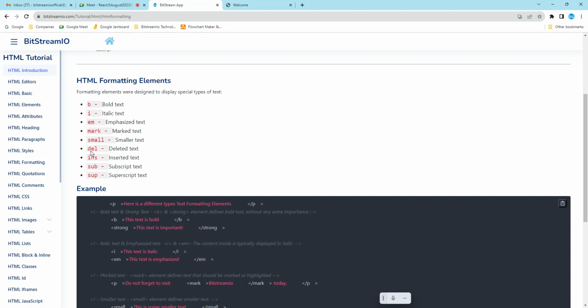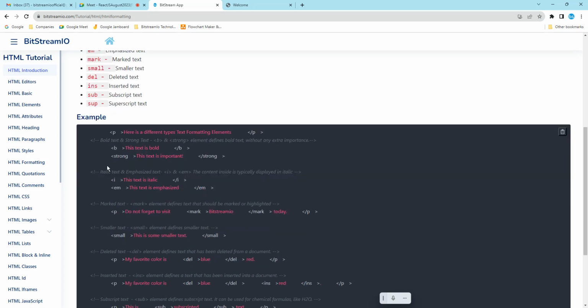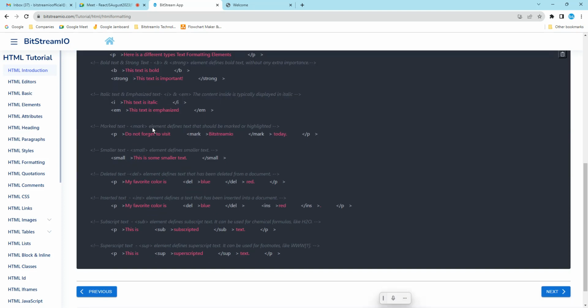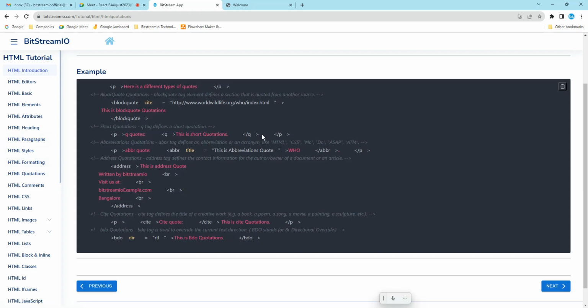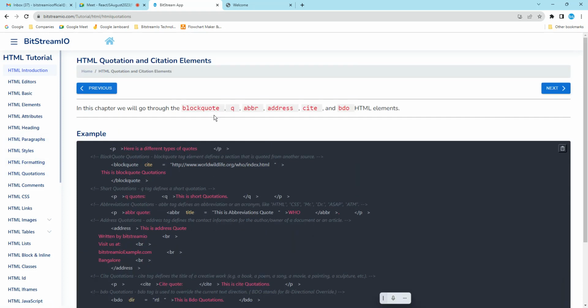The small, delete, insert, you just practice. All the examples are here. You just practice it. I just gave an example. So this is text formatting: bold, italic, emphasize, mark, small. Okay. So now what we are going to do next is quotation. What is a quotation? A block quote.